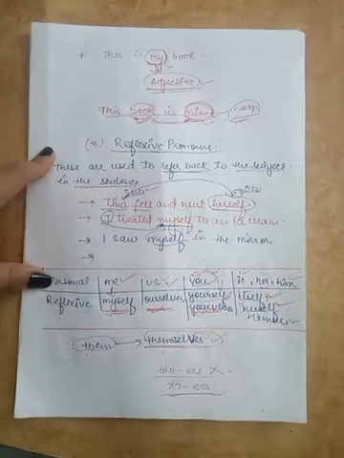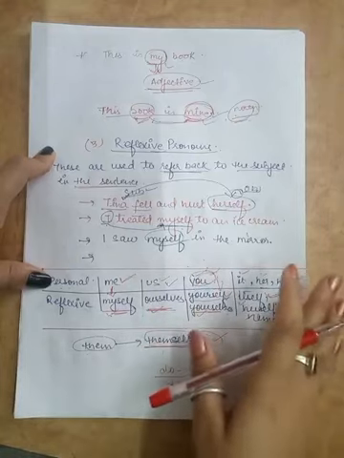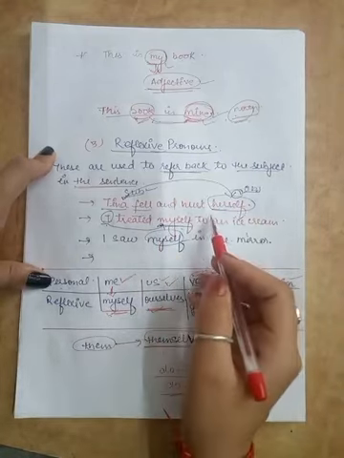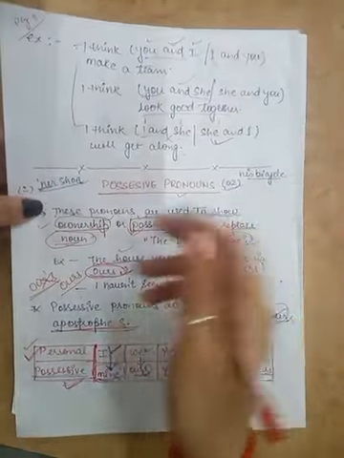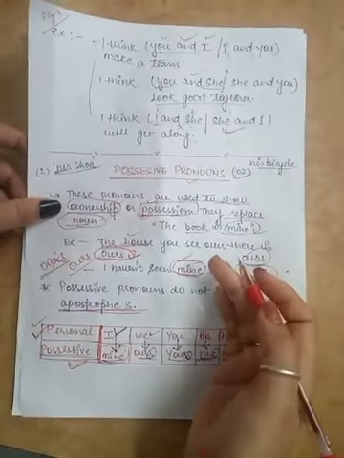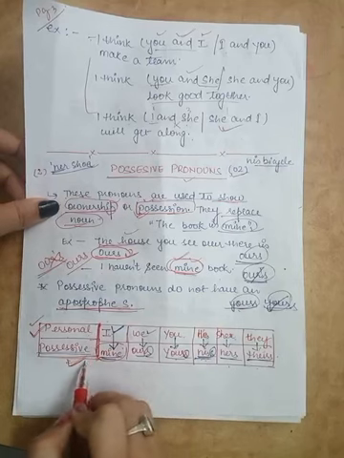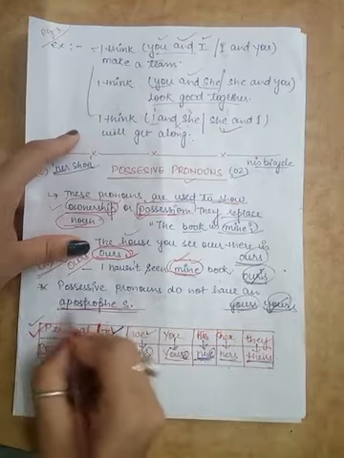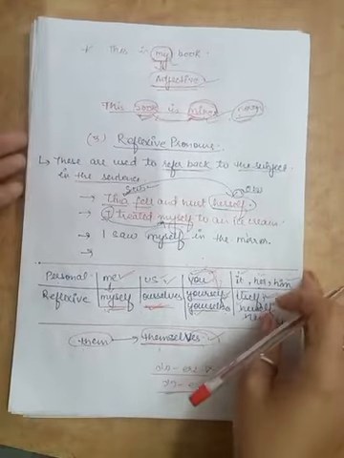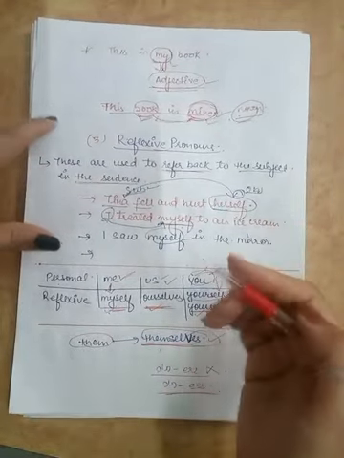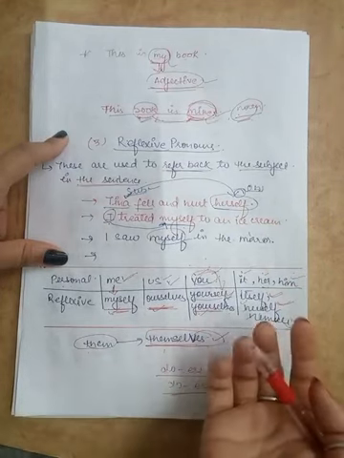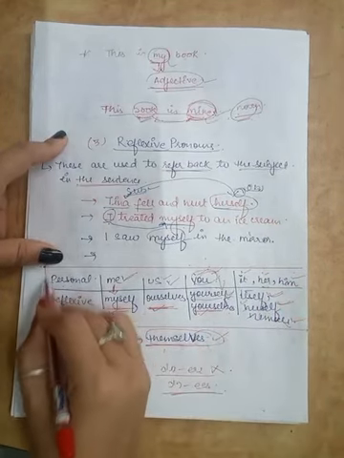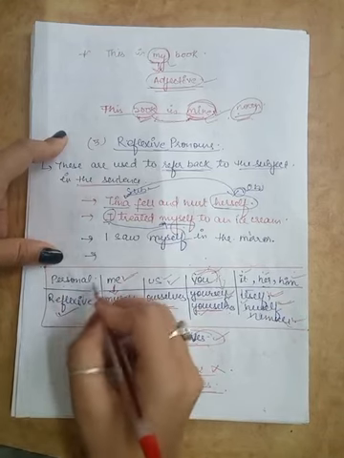Okay. So with this we completed our third category of pronouns, that was the reflexive pronoun. So today we understood what a possessive pronoun is. How do we define a possessive pronoun? We understood the possessive case of personal pronouns with the help of this table. We also understood that possessive pronouns do not have any apostrophe. Likewise, we understood what a reflexive pronoun is. What do reflexive pronouns do? Reflexive pronouns can never be the subject of a sentence. Also, with the help of this table, we understood the reflexive case of personal pronouns.